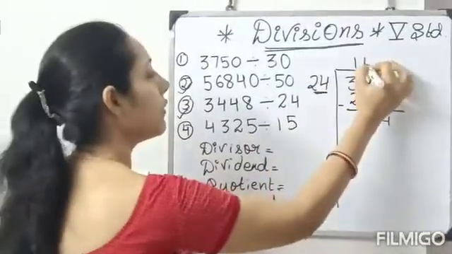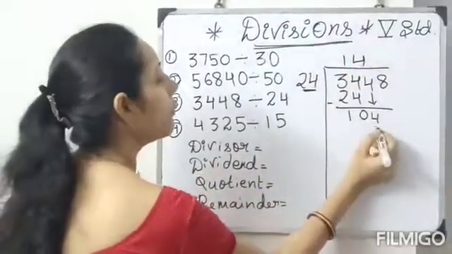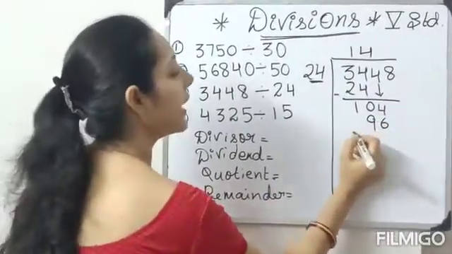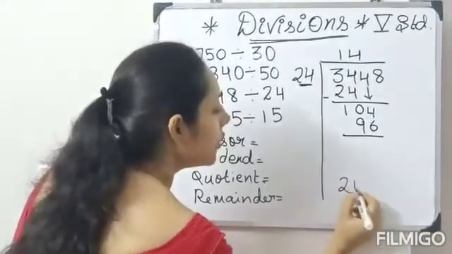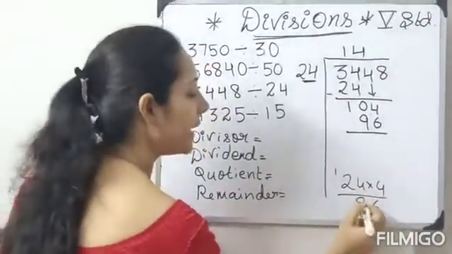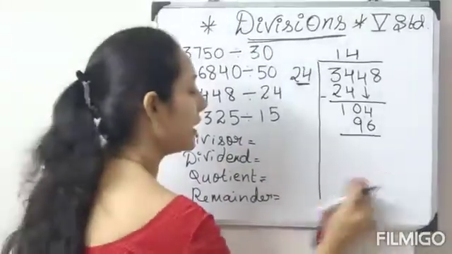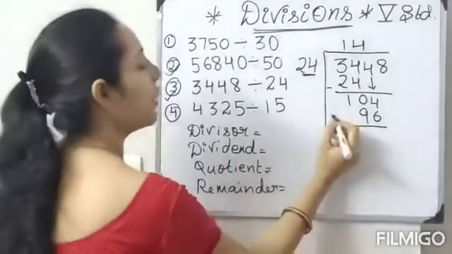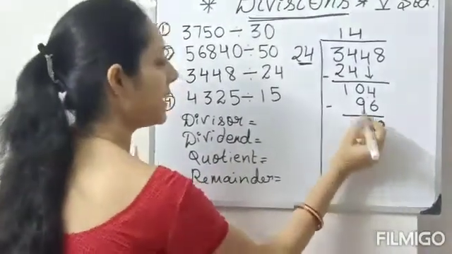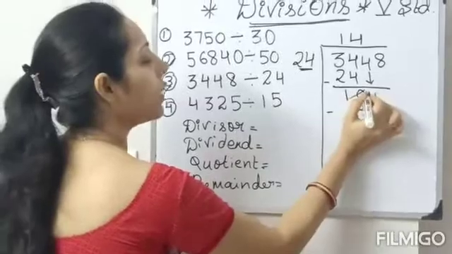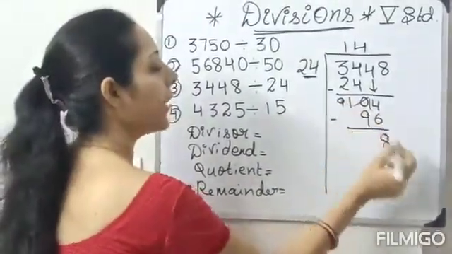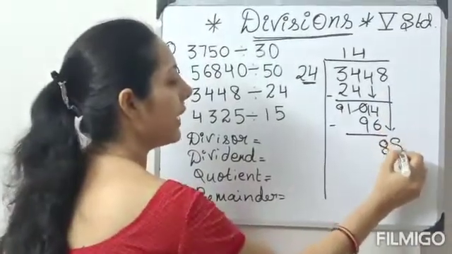So what you should take? 4. 4 fours are 16. 4 twos are 8. 1 carry over, 96. See. 24 into 4. 4 fours are 16. 4 twos are 8. 9. Yeah. Is it clear to you? 96. Now what you have to do? Subtraction. 14 minus 6, 8. Because you carried over here. Yeah. Now it became 9. 9 minus 9, 0. 88.